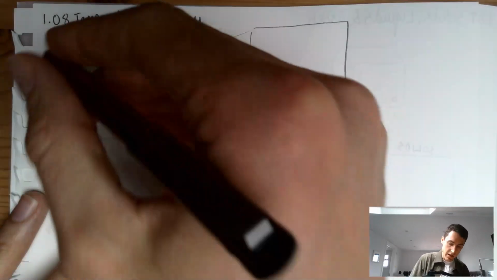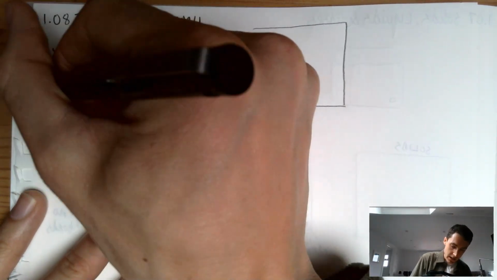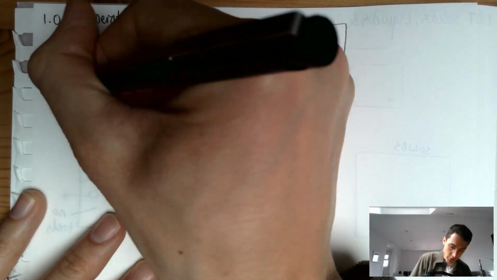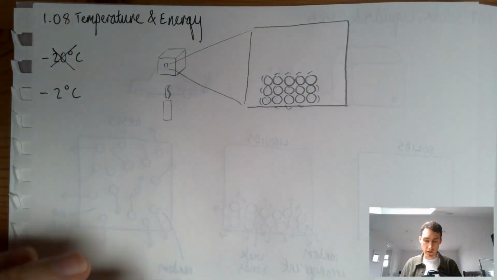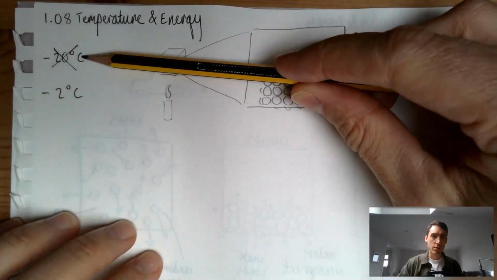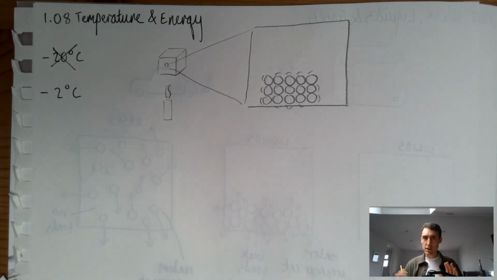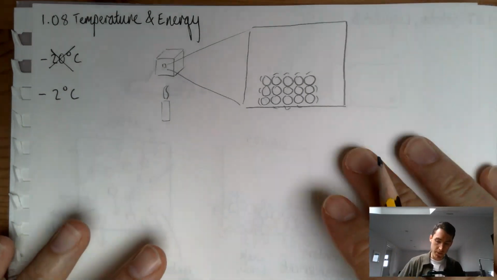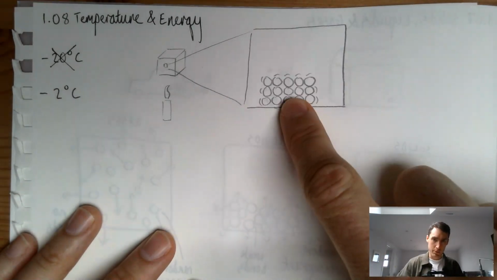So let's say after I've heated it, it's no longer at minus 20, it's gone to minus 2 degrees C. Okay, I still want it to be solid. I still want it to be a block of ice. And what I would show to students is the difference between minus 20 and minus 2, that increase in temperature. And again, this is a bit challenging maybe for Year 7s because we've got negative numbers, but as long as they recognize that when you put heat in, what happens to the particles.